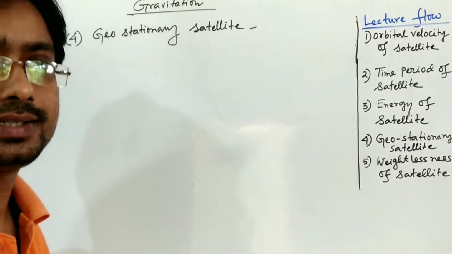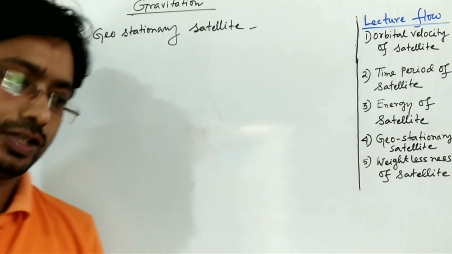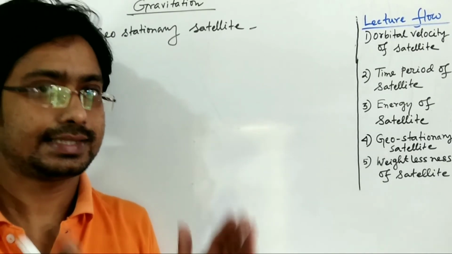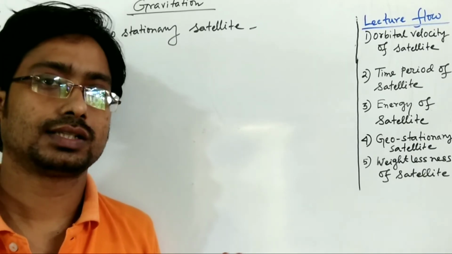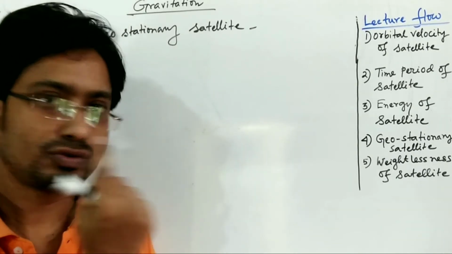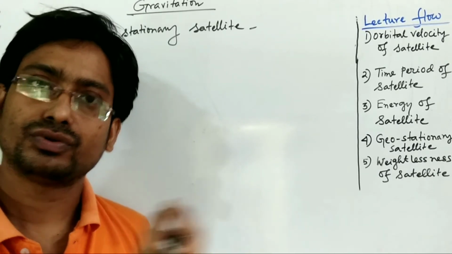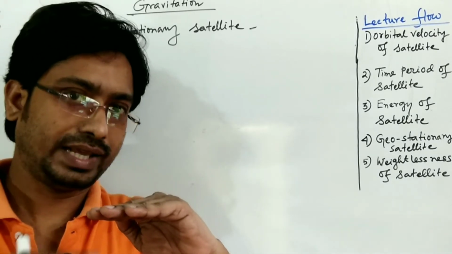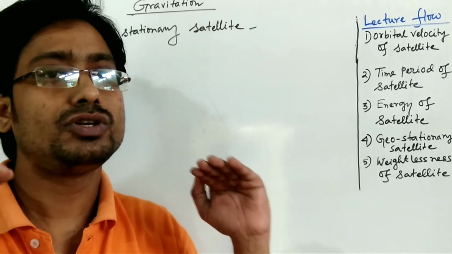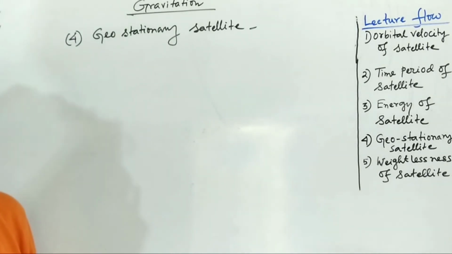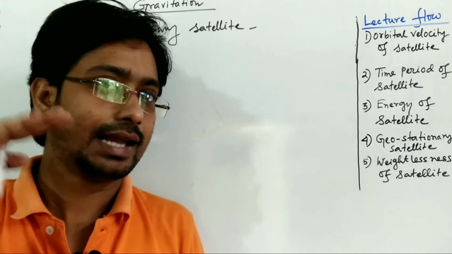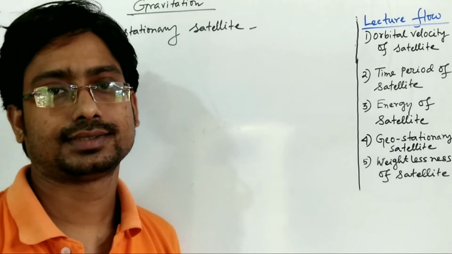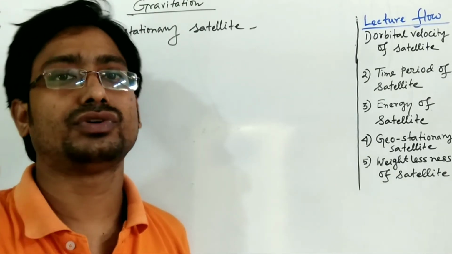Now, a geostationary satellite revolves around the Earth, and its angular velocity is similar to the angular velocity of the Earth. We know Earth rotates from west to east, and the satellite also rotates from west to east. So these are the features. The plane on which it revolves is the equatorial plane, concentric to the circle, and it lies on the equatorial plane. The time period of revolution of a geostationary satellite will be 24 hours.